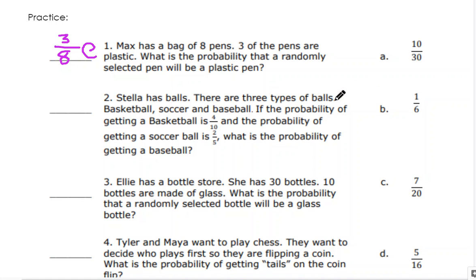All right. But probability, the top number is what you want to happen, and the bottom number is how many total outcomes there are. So if I was flipping a coin, I want to get heads, there's 1 head, so that would go on top, out of 2 possible choices. So heads or tails, that goes on the bottom, because that's 2 total outcomes. All right, so that's how we do probability.